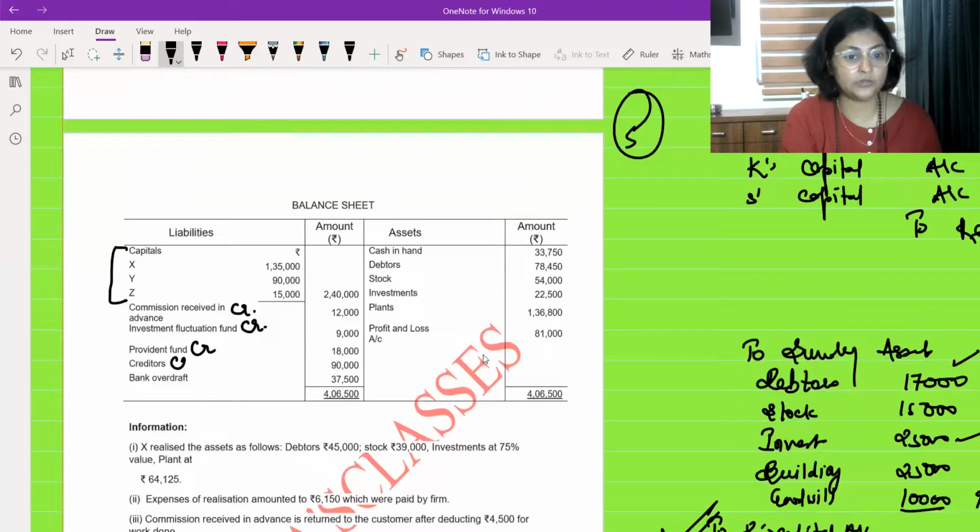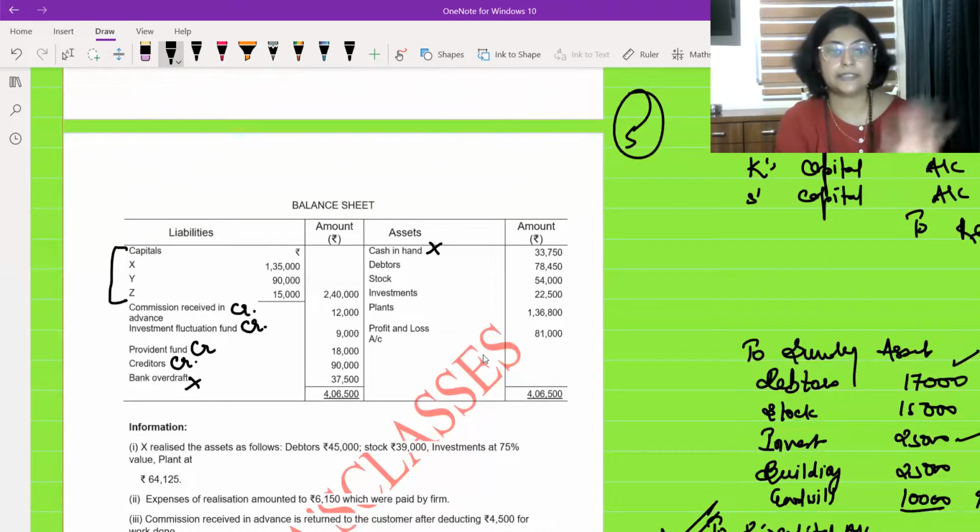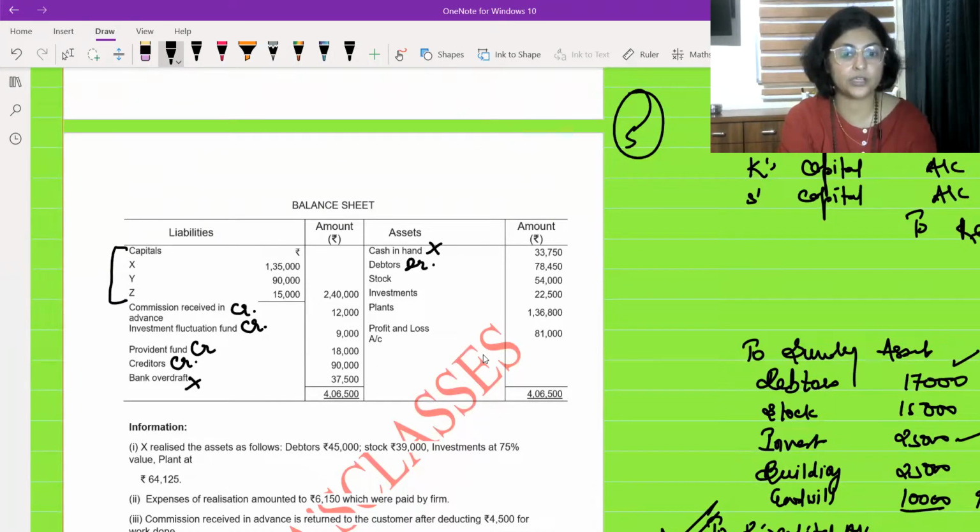Creditors will also go to the realization account. Bank overdraft will not go to the realization. I hope till here it is clear. Cash in hand will not go to the realization account because it is itself liquid. Debtors obviously will go to the debit side of realization account. Stock will go to the debit side of realization account. Investment, debit side of realization account. Plant, debit side of realization account.